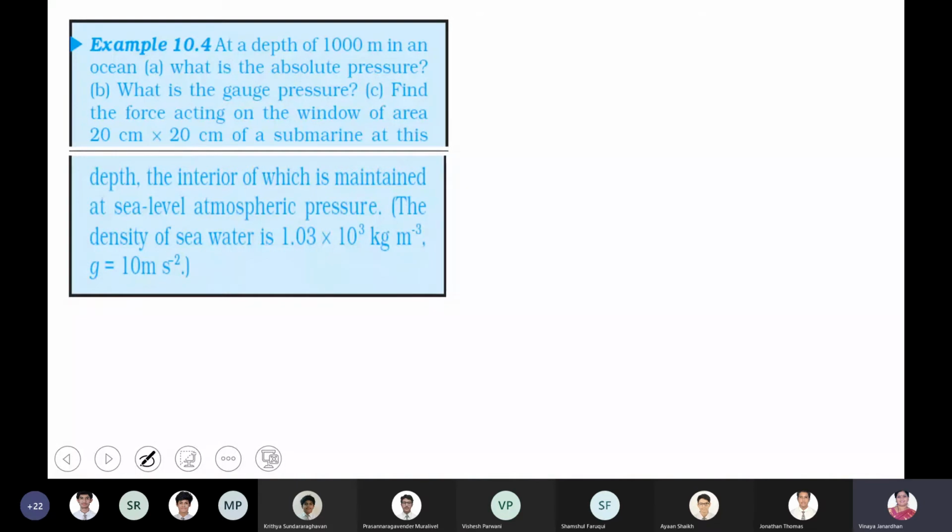The third part is: find the force acting on the window of area 20 centimeter by 20 centimeter of a submarine at this depth. So let us once again draw the diagram. This is the surface of the ocean. Okay, this is at a depth, point B. That is what we have found.